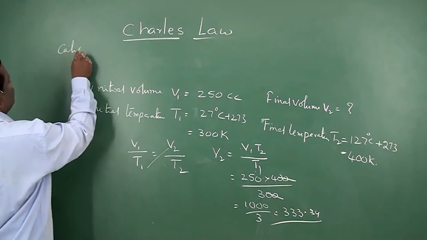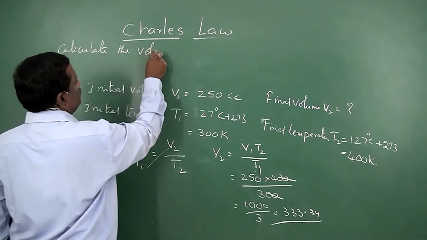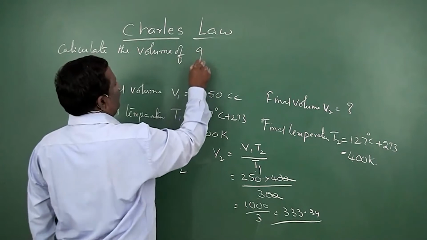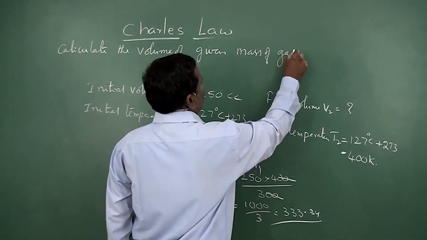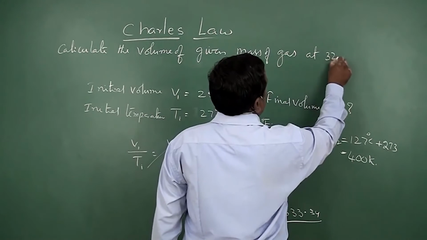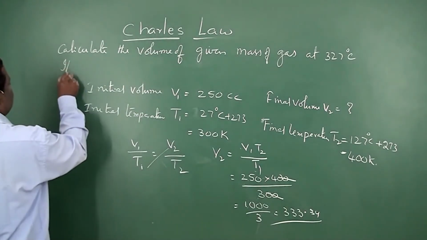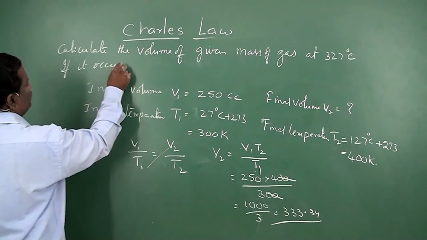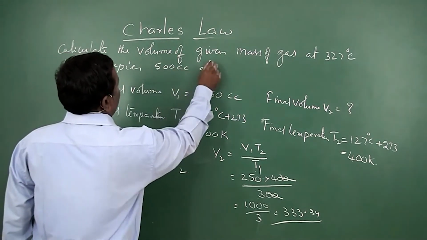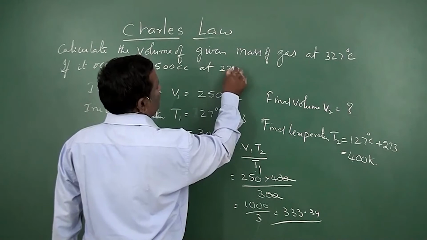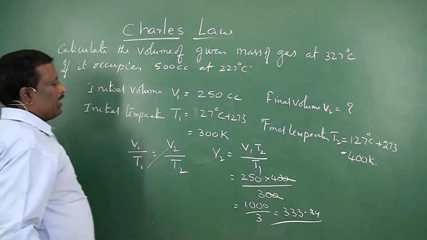Calculate the volume of given mass of gas at 327 degrees centigrade if it occupies 500 cc at 227 degrees centigrade at same pressure.